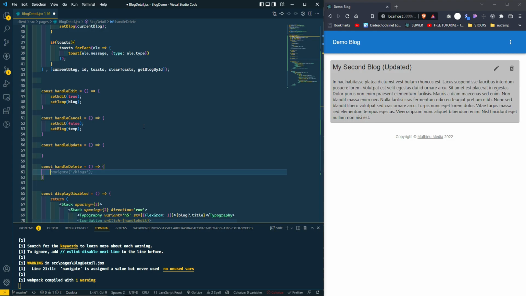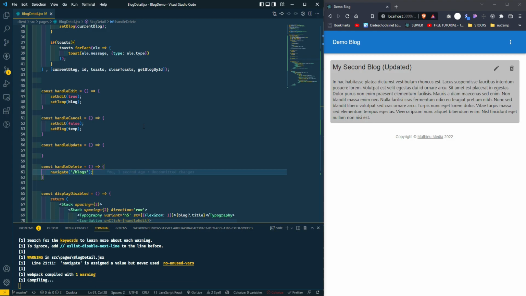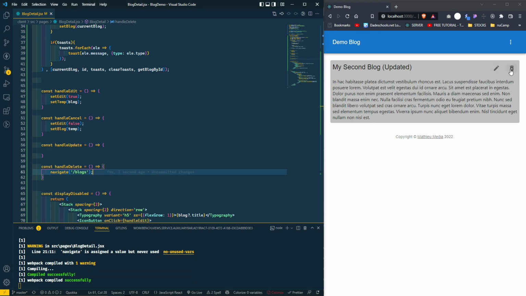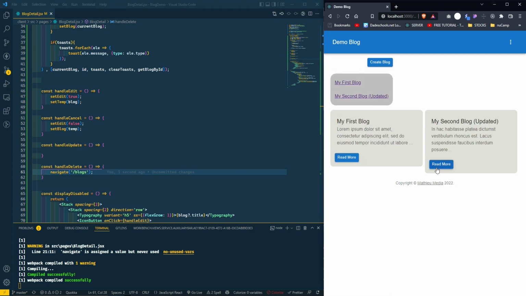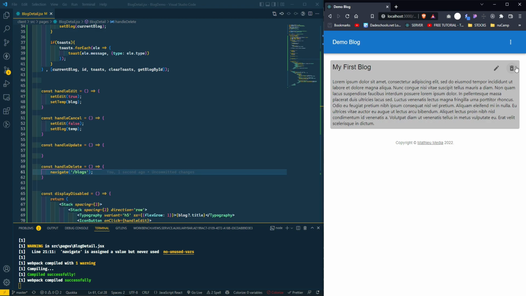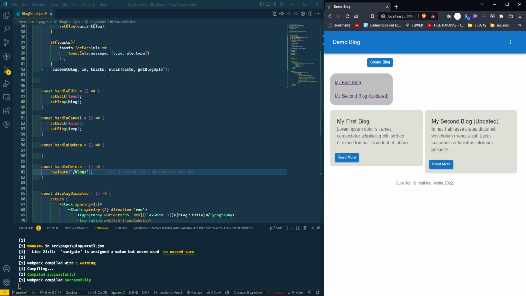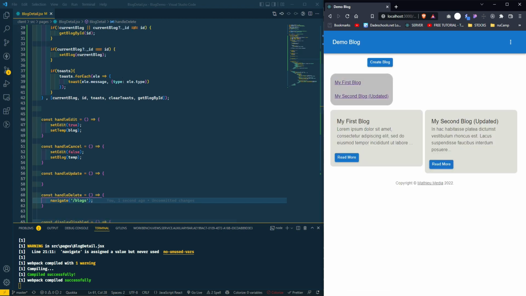When we are deleting, we are automatically going to navigate back to our list of blogs. That's the first thing we're going to do. So for now, let's just hit delete. It's not going to delete just yet. Right now all it's going to do is navigate. Let's go back, navigate. All right.